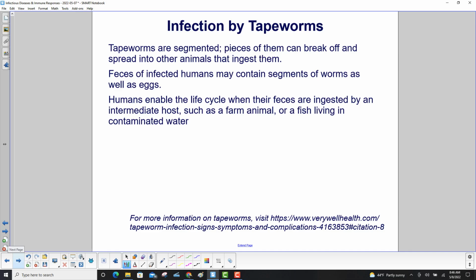Tapeworms are segmented. Pieces of them can break off and spread into other animals that ingest them. Feces of infected humans may contain segments of worms as well as eggs. Humans enable the life cycle when their feces are ingested by an intermediate host, such as a farm animal or a fish living in contaminated water. And here's a site for some more information on tapeworms.